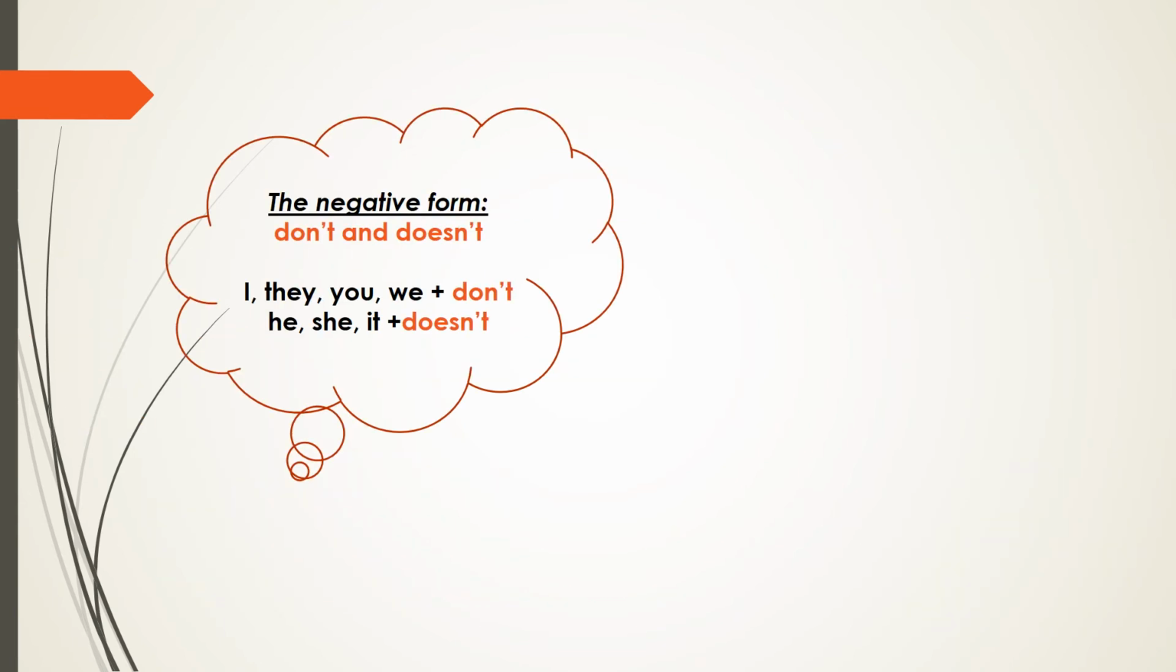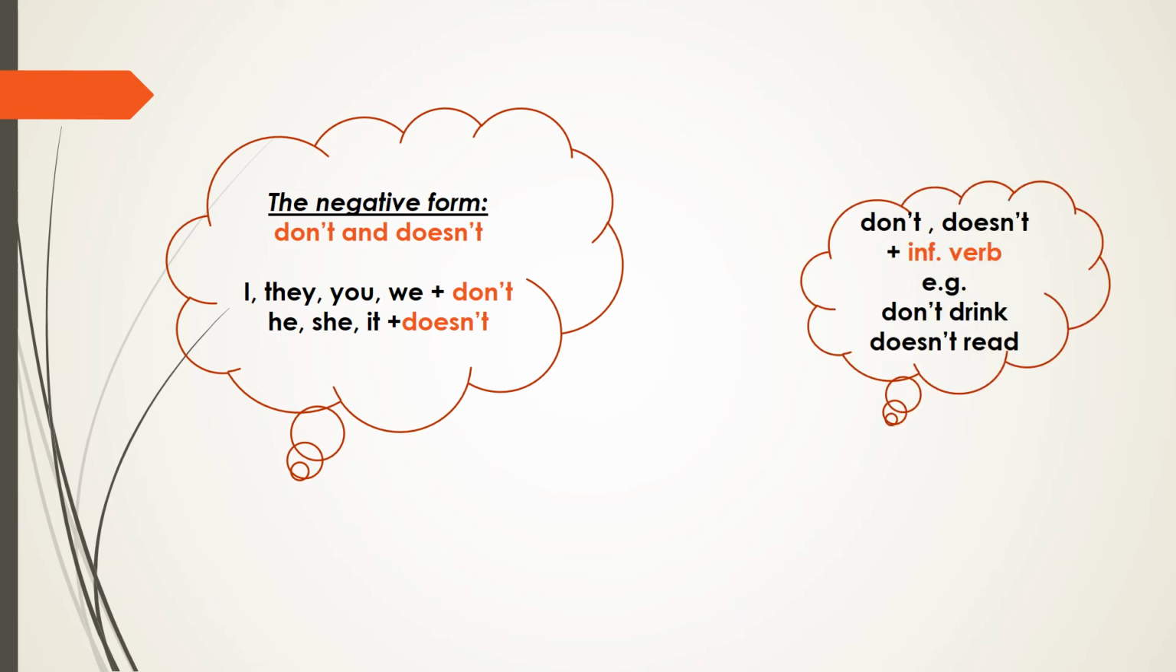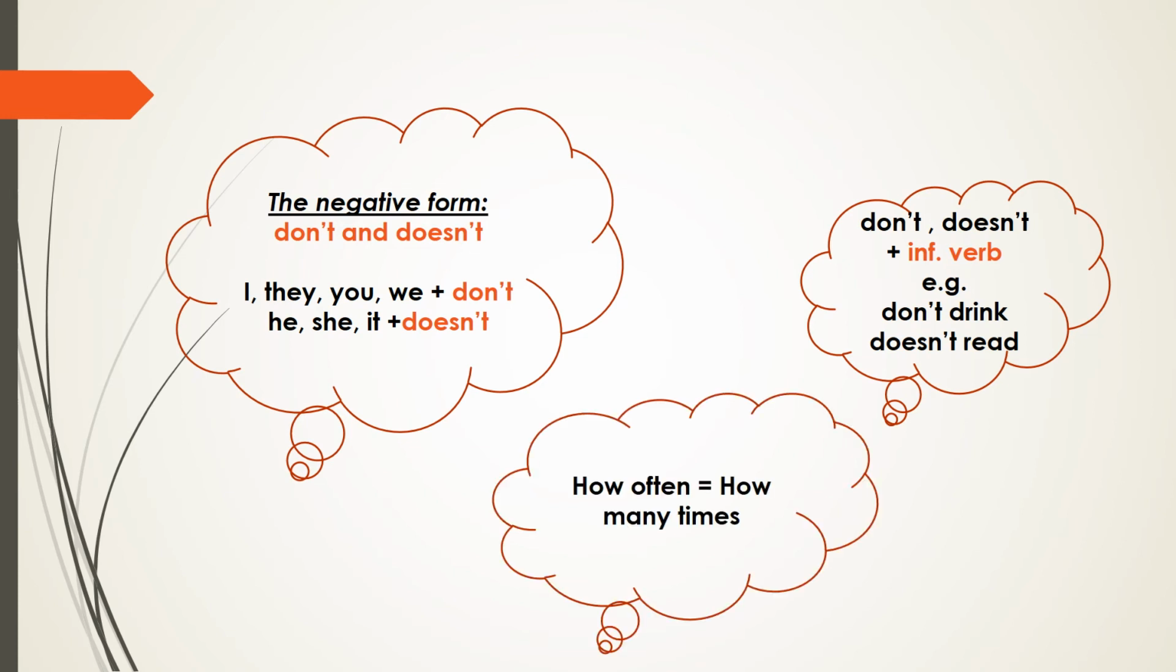Now let's read these rules. The negative form of the present simple tense: we use don't and doesn't. If the subject is I, they, you, we use don't. If the subject is he or she or it, we use doesn't. And notice that also after don't and doesn't we put the infinitive verb. For example, we say don't drink, doesn't read. And here we have also how often means how many times.